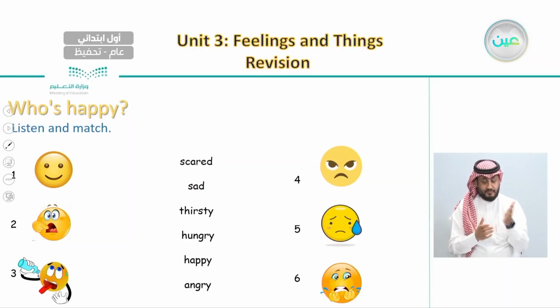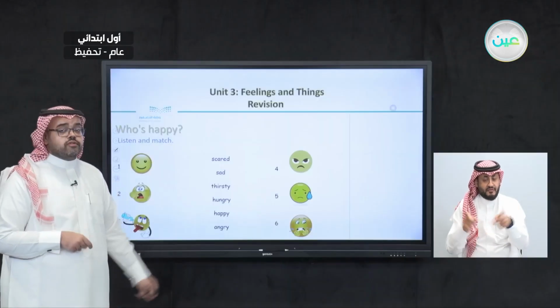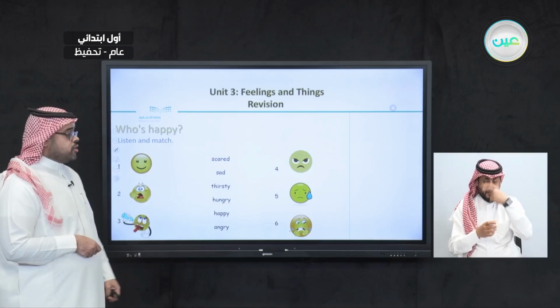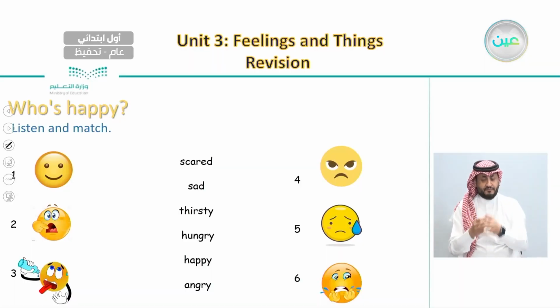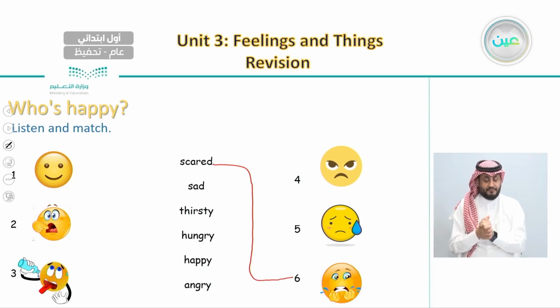And we said that not only this, we also practiced these different feelings. So we said that here we have different feelings, and what we need to do is match each of these feelings to the right picture. So the first one, scared. Scared, we said it is number 6. Sad is number 5.